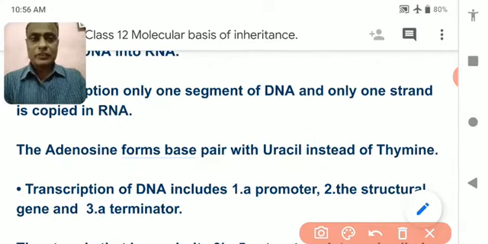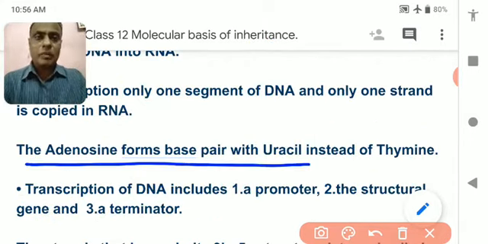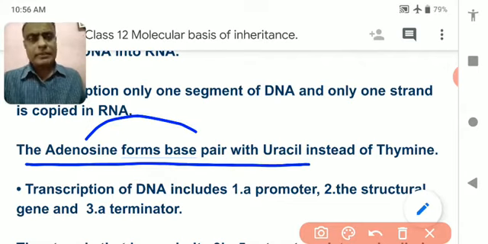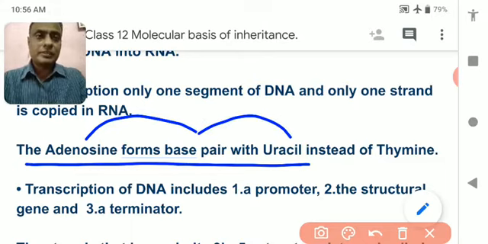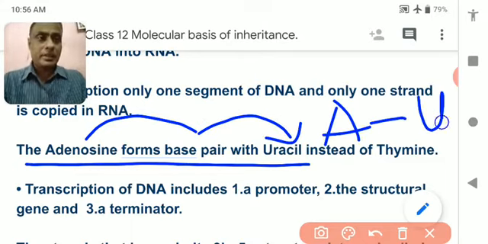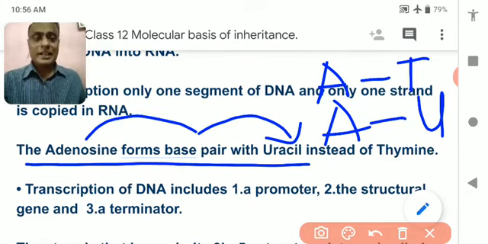It has been written over here. See, adenosine forms base pair with uracil. Adenosine or adenine, both are the same thing. Adenosine forms base pair with uracil. Means A pairs with uracil in RNA. Remember, in DNA, A always pairs with T. Means adenine pairs with thymine in DNA.